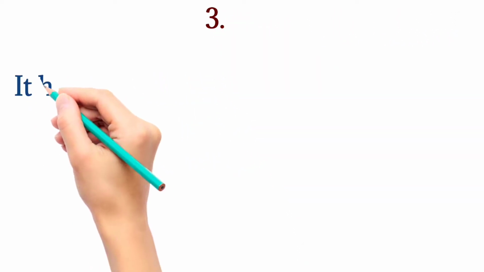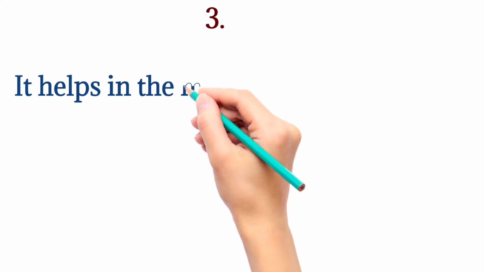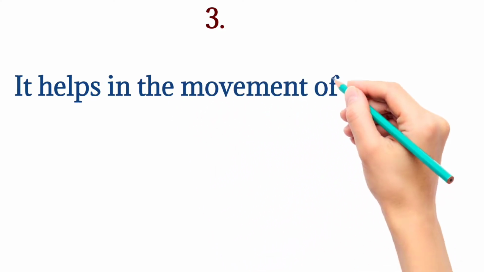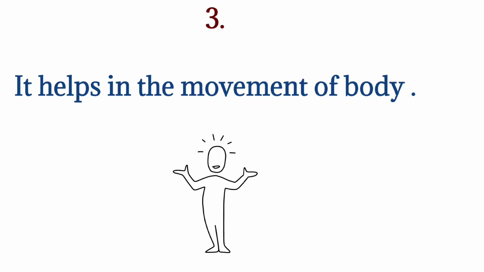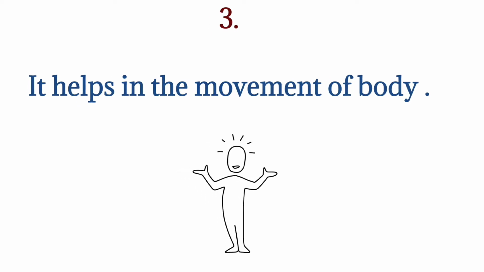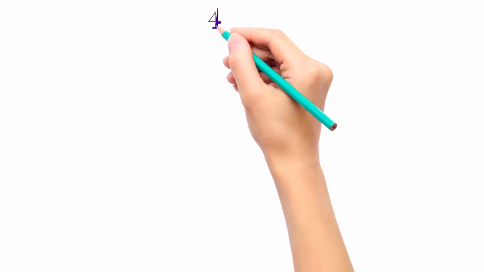The skeleton system also helps in movement. With the help of bones, we can move our hands and legs. Some other tissues are also important, like muscles and the brain which control it, but bones support the movement also.